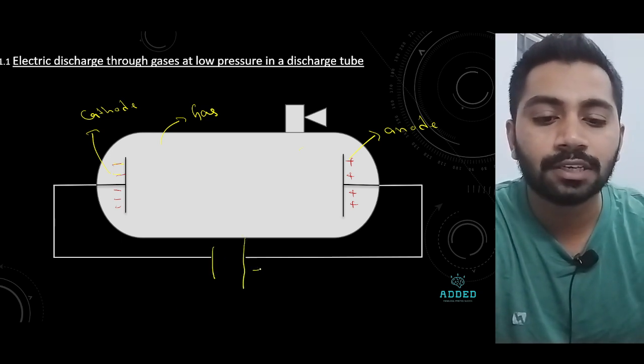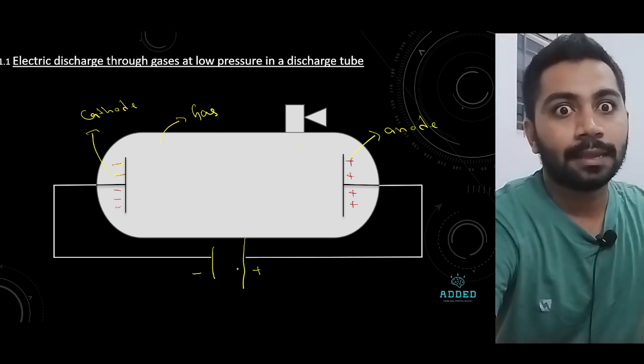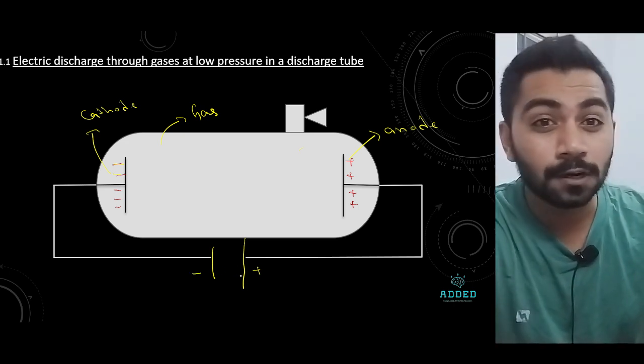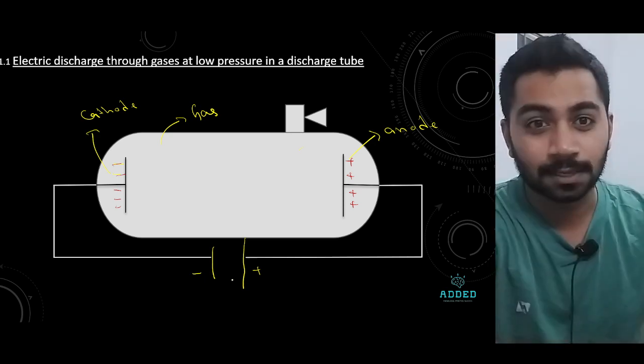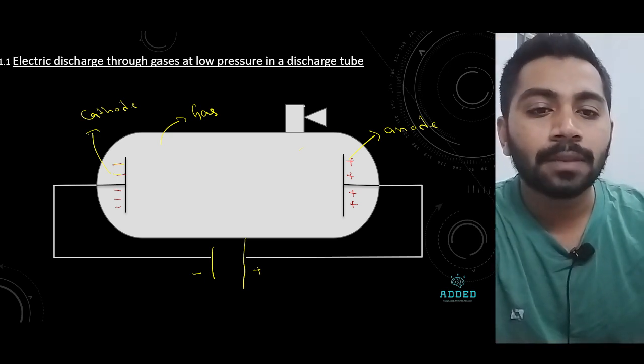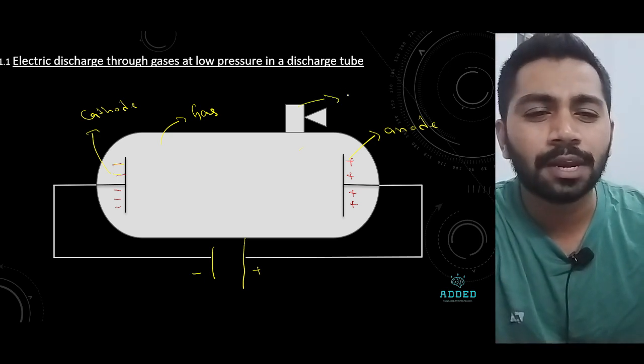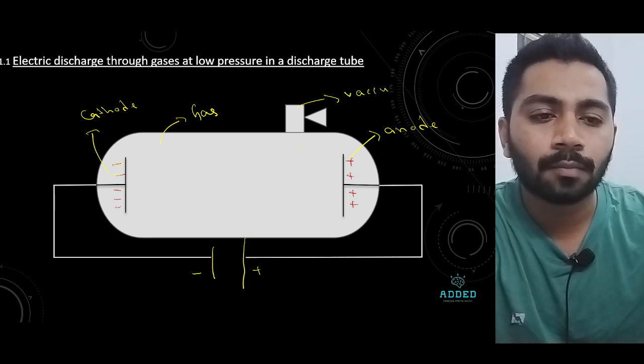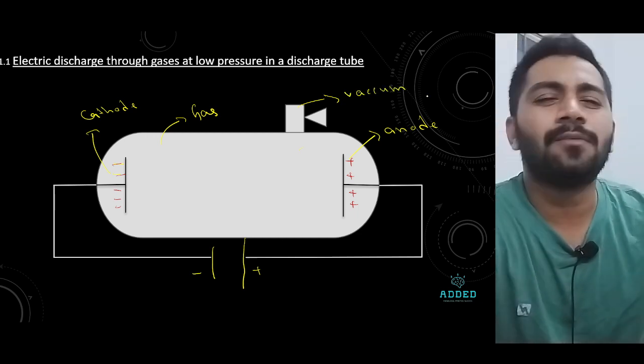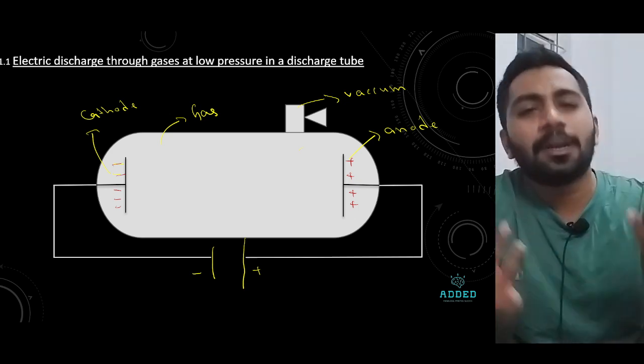This is a mistake I made last time. Now I'm not repeating it. Never repeat your mistakes so that you become successful. And this is simply your vacuum creating pump. When you rotate, you can create vacuum. That's all.